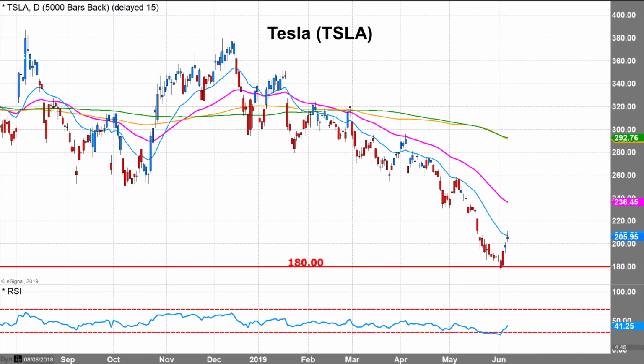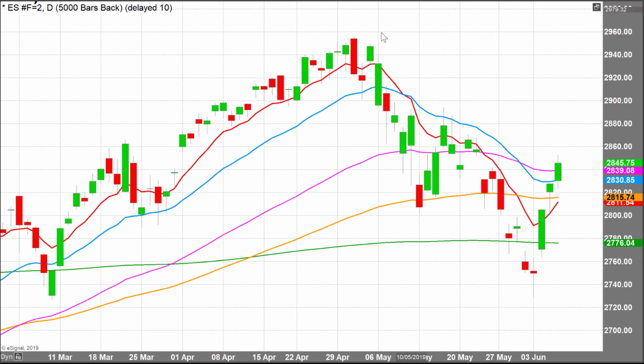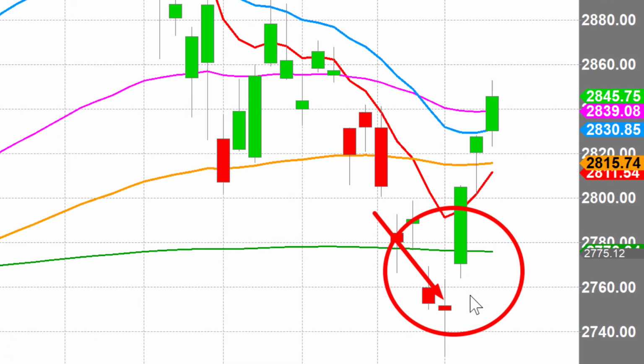Let's take a look now at the charts of the stock markets. Now, the stock market's been quite interesting. All I want to say about the stock market is this: it's managed to fall down to the 200 moving average and climb back above it, as you can see here. That is often called a seesaw. A seesaw is when the stock market breaks a key support, like the 200 moving average, and then climbs back above it, which becomes a bullish signal.